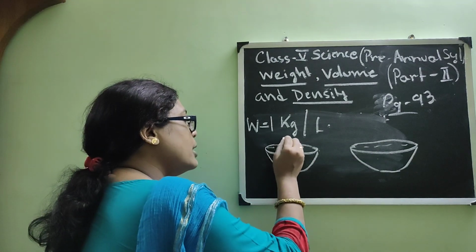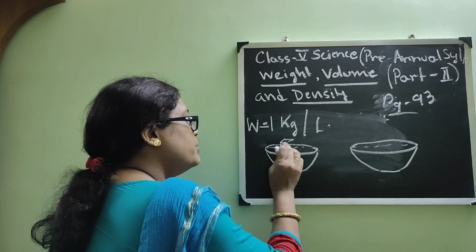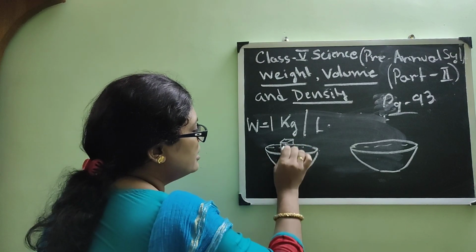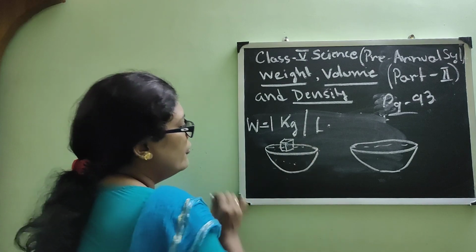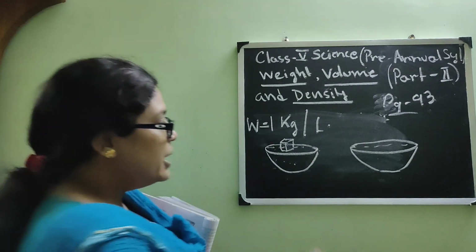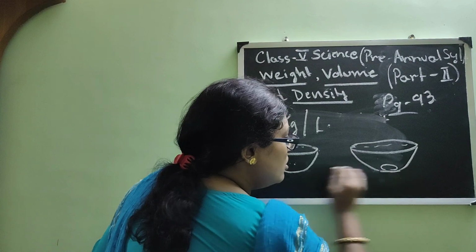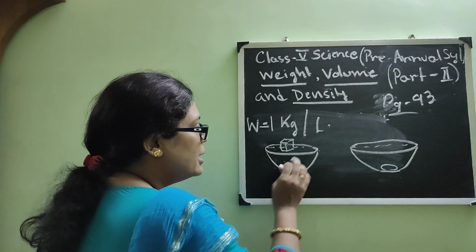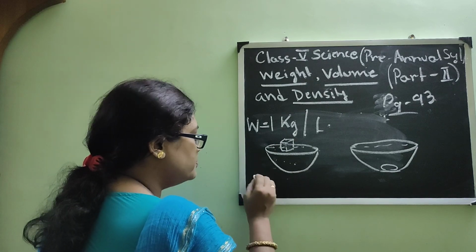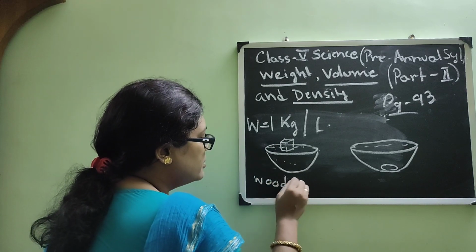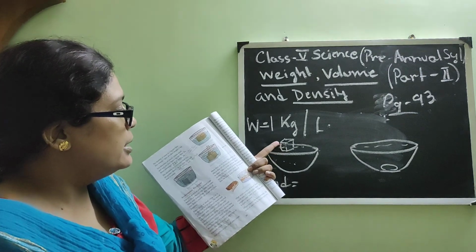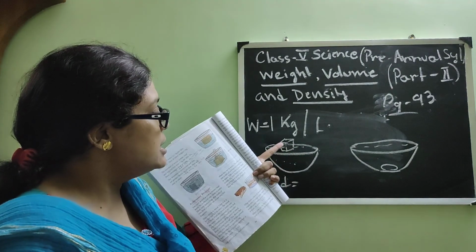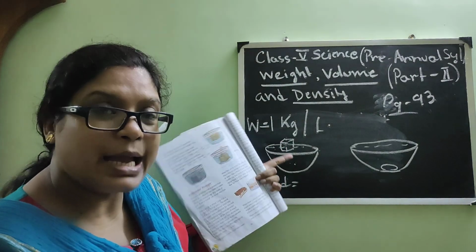Now if you take one piece of wood, you will see that it is floating on the water. But if you take a small stone, you will see it is sinking. So in the case of wood, why is it floating? Once again I will repeat: because it is less dense than water.